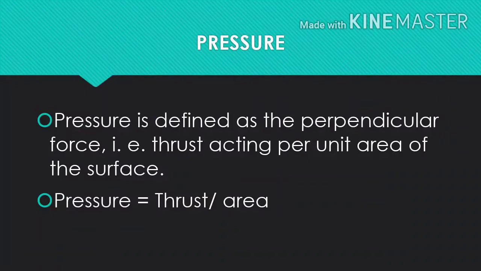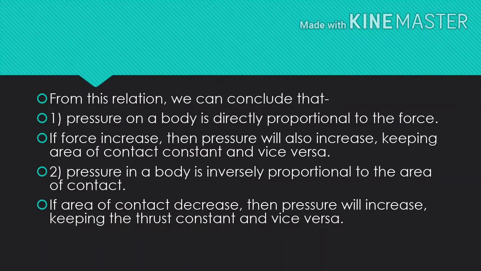Pressure is defined as the perpendicular force, that is thrust, acting per unit area of the surface. That is, pressure is equal to thrust upon area. From this relation, we can conclude that pressure on a body is directly proportional to the force. We know the meaning of directly proportional. If force increases, then pressure will also increase, keeping the area of contact constant, and vice versa.